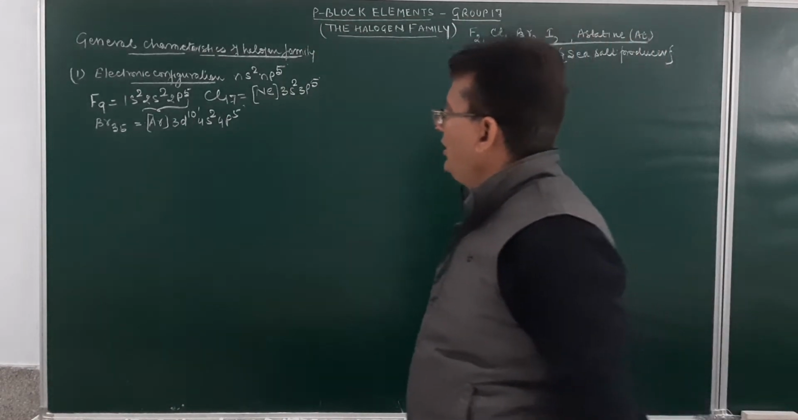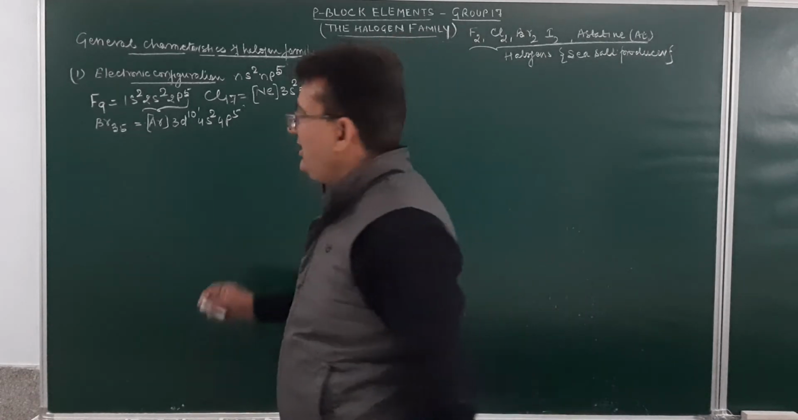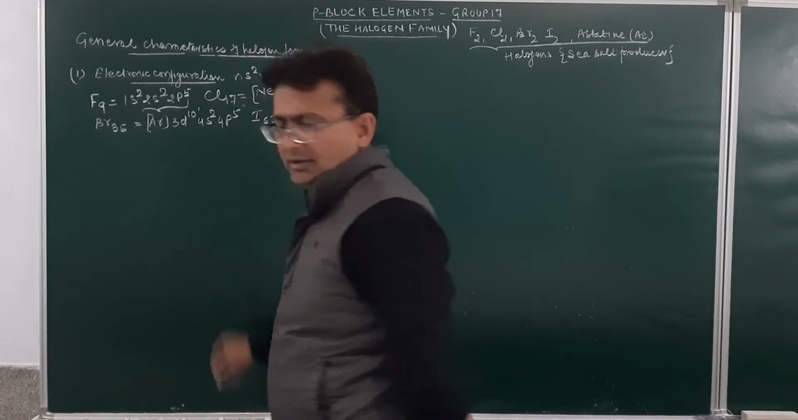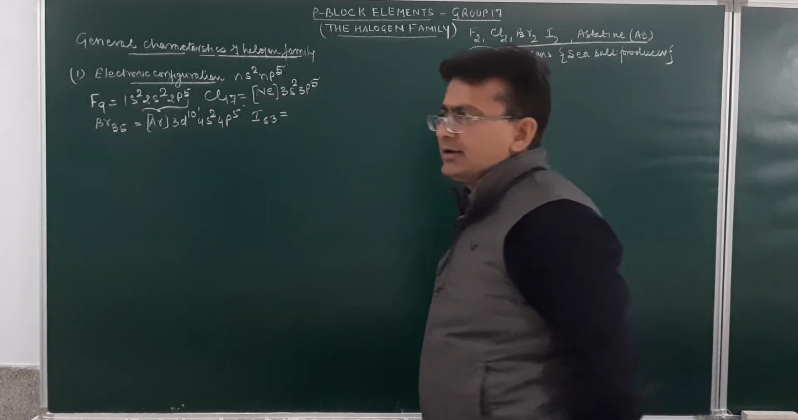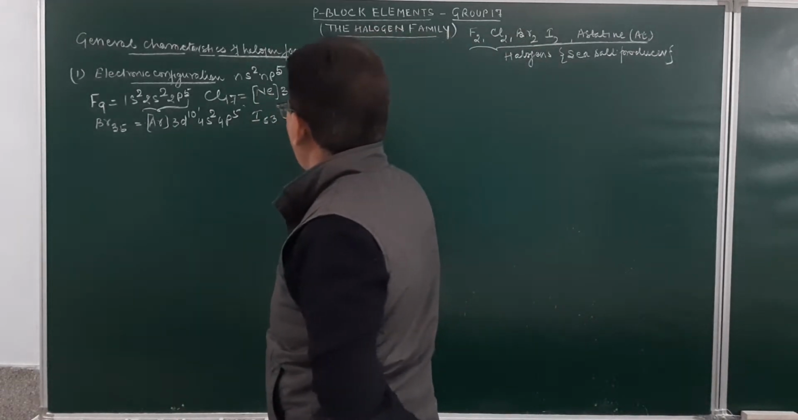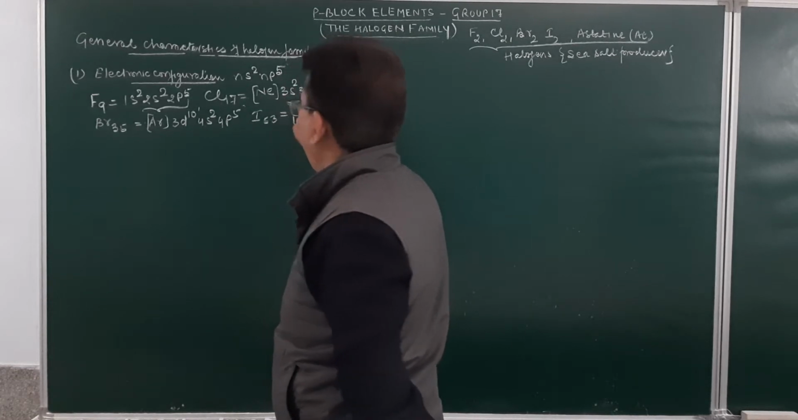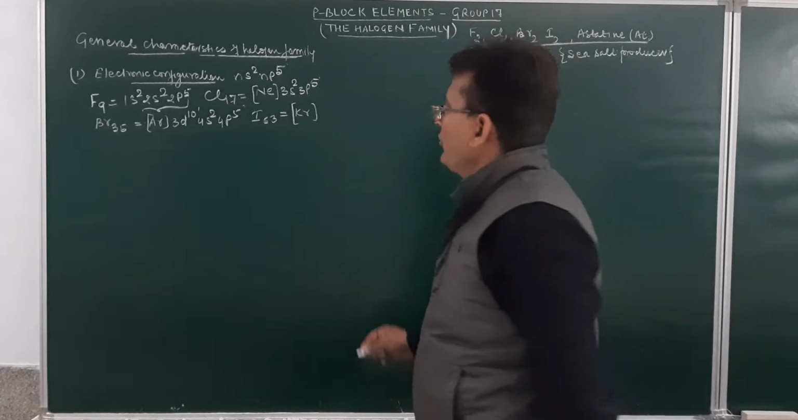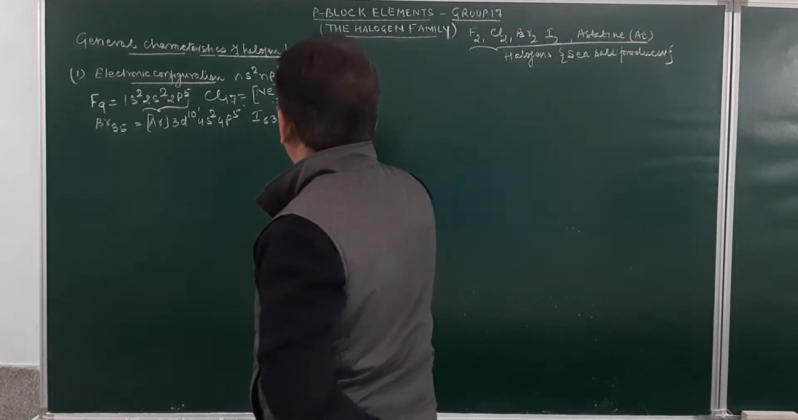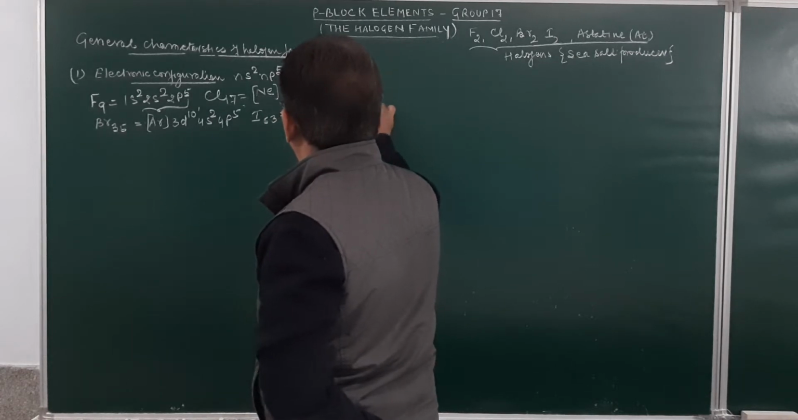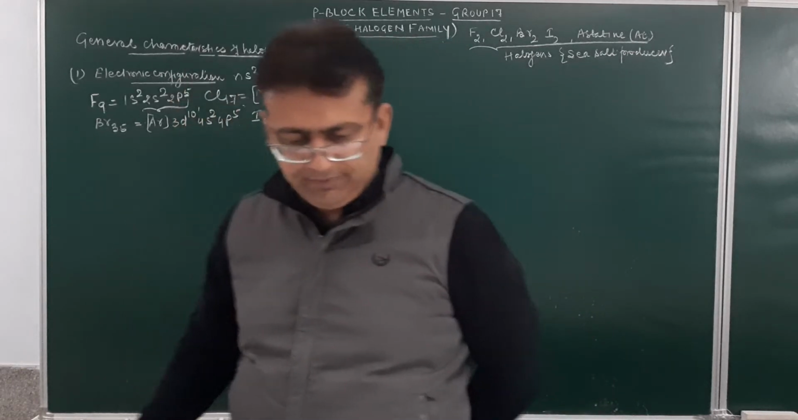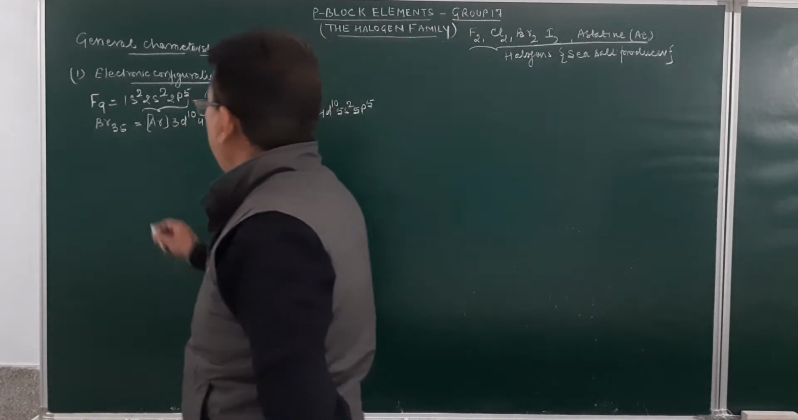Am I clear? Now, if we consider iodine, the atomic number of iodine is 53. This will be written as krypton, and then 4d10, 5s2, 5p5. Then if you consider astatine,